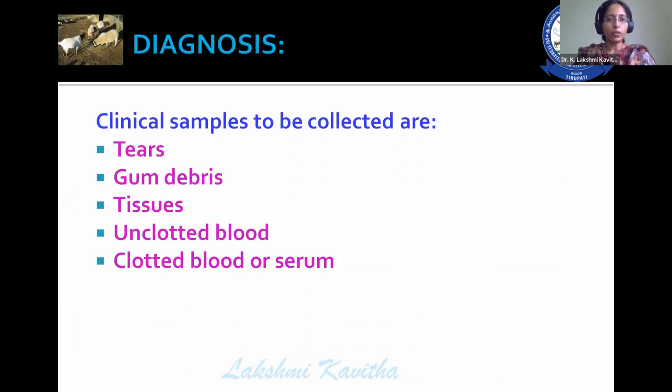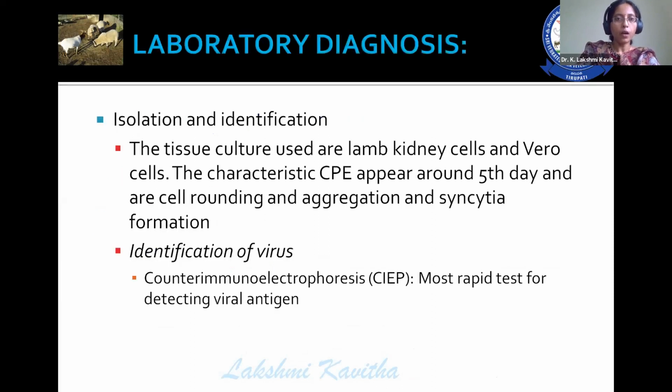Then how to diagnose this disease? So clinical samples to be collected are tears, gum debris, tissues, unclotted blood, and clotted blood or serum. What are the laboratory diagnostic procedures? So isolation and identification of the virus. Isolation is not possible at field level. This is for the laboratory people to go for isolation and identification of the organism, but at field level also,